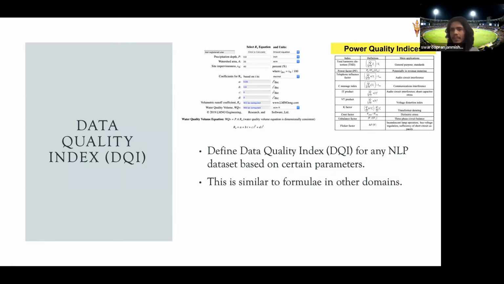You have some parameters, like in the case of power, you have voltage, current, and several other parameters. So you find the parameters and then you try to make a formula out of them. That's how the index works in other domains. Now, I will tell you how we mimic that process to come up with such a formula. I'll explain how to do that.